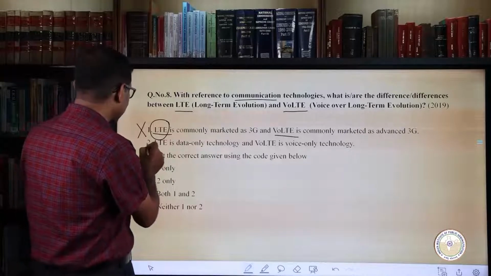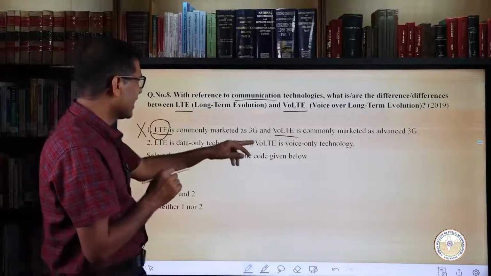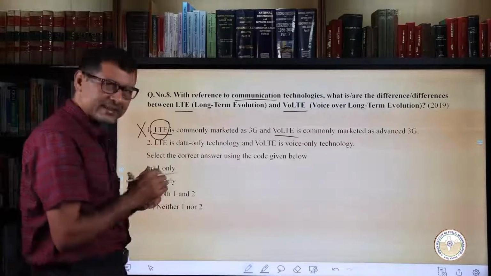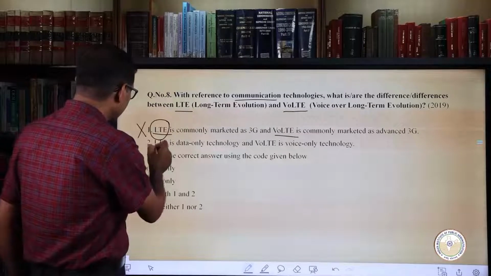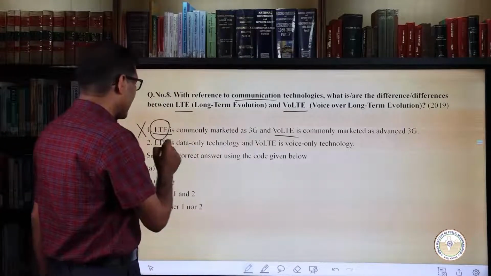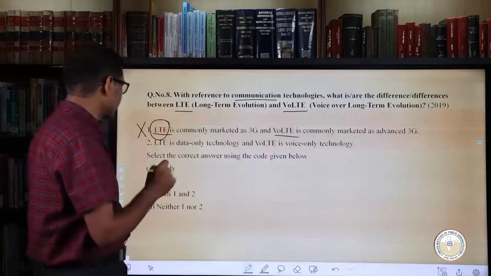Now we look at the second statement, that is LTE is data only technology and VoLTE is voice only technology. As a matter of fact, both LTE and VoLTE are data cum voice technologies.